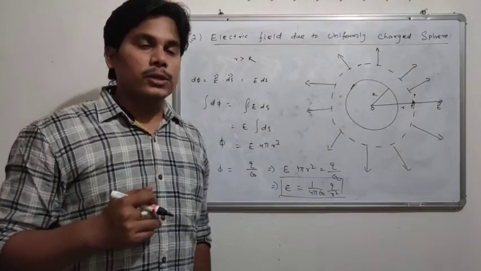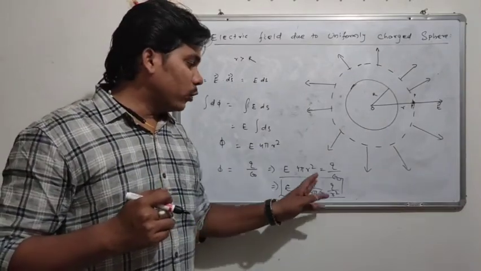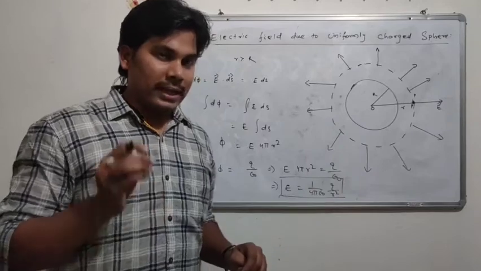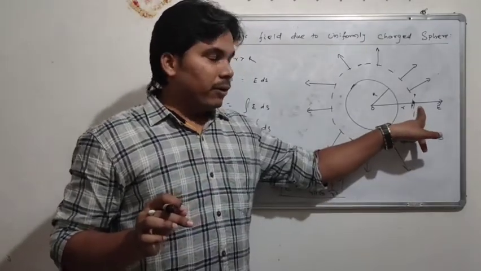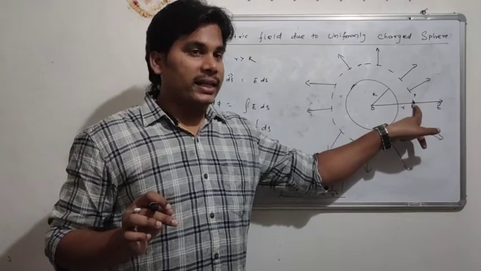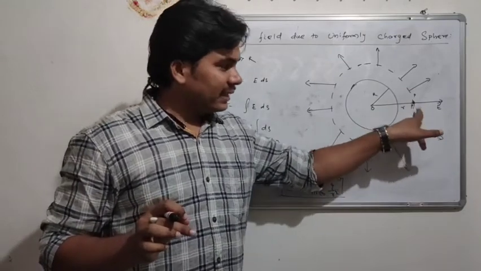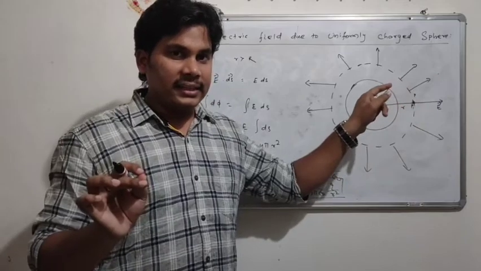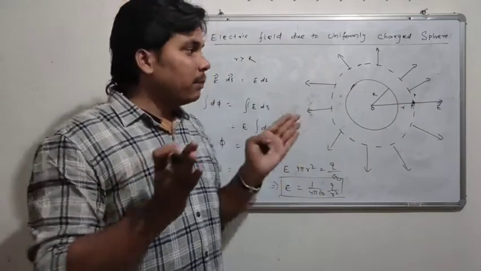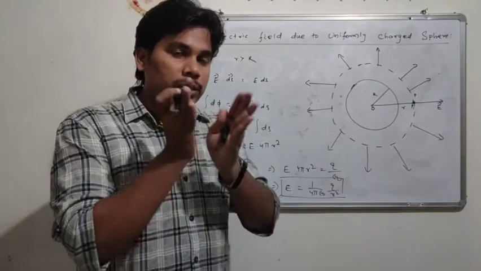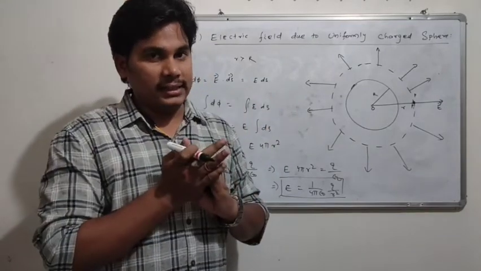This means clearly that the electric field intensity at a point outside the surface is equal to the electric field intensity at the point O. Both have equal magnitude, or equal strength, of electric field intensity.